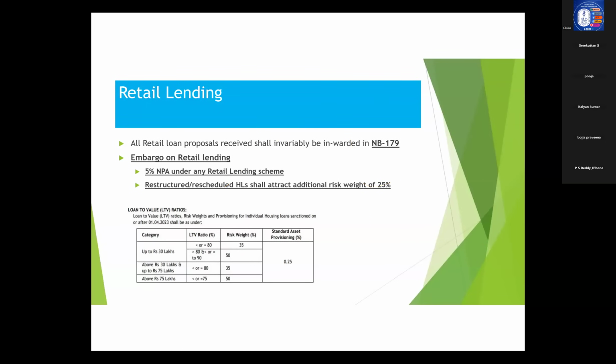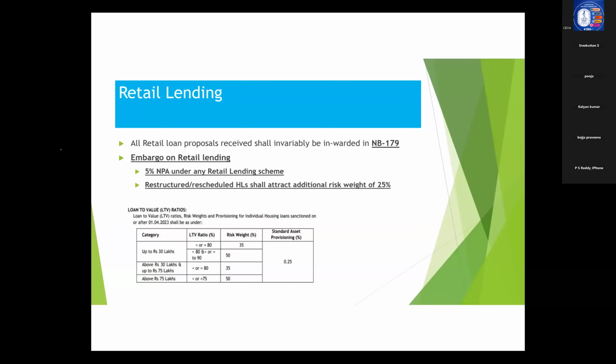NB 179. So recently, the bank has come up with a computerized or digitized version of this NB 179, which they have enabled in CanBI.